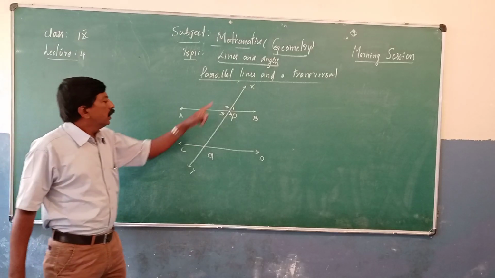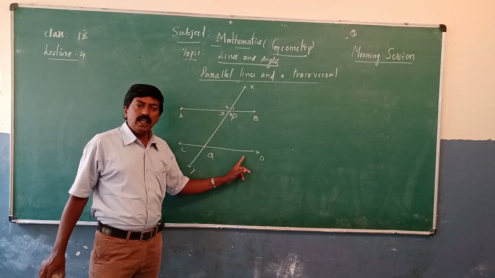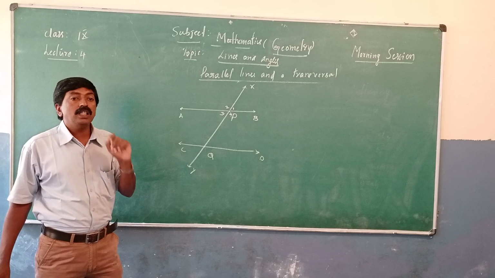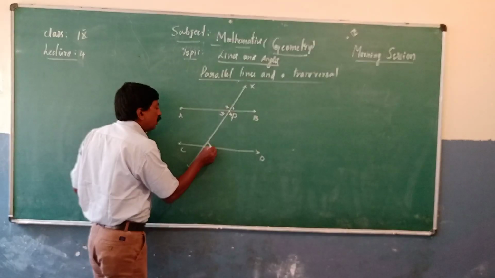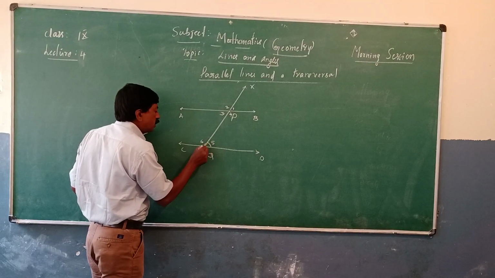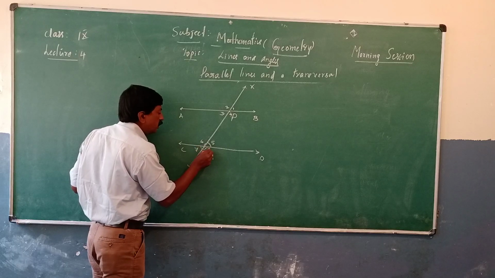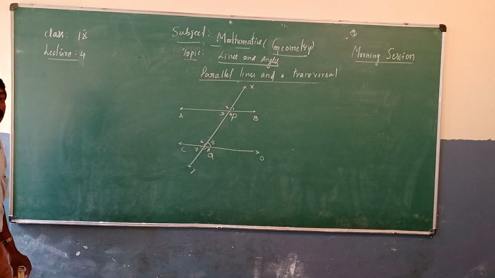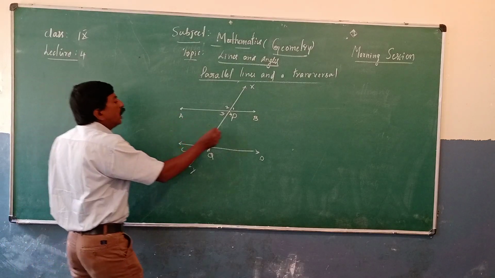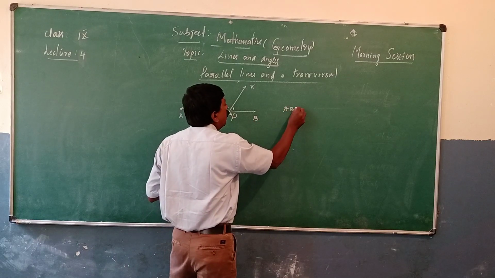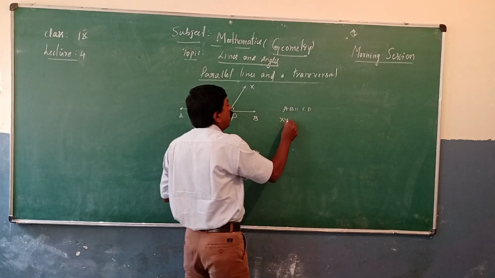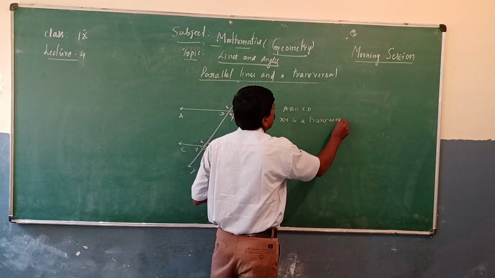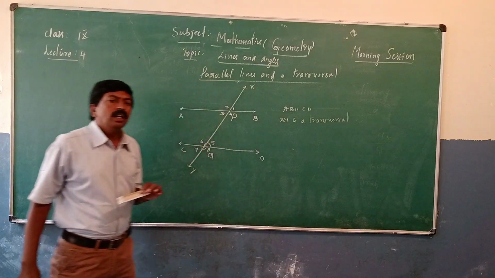In the same way, XY intersects CD and forms four angles. Call these 5, 6, 7 and 8. Totally we got 8 angles. Now we know that AB is parallel to CD and XY is a transversal.